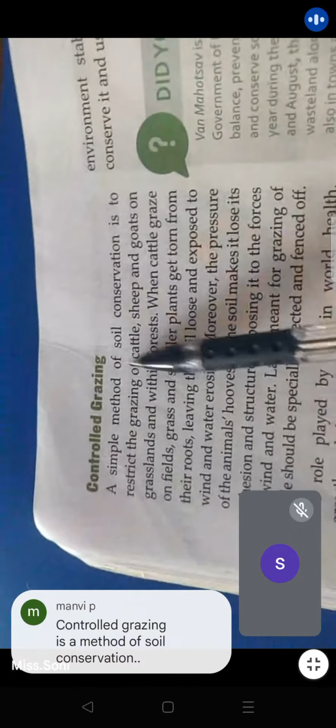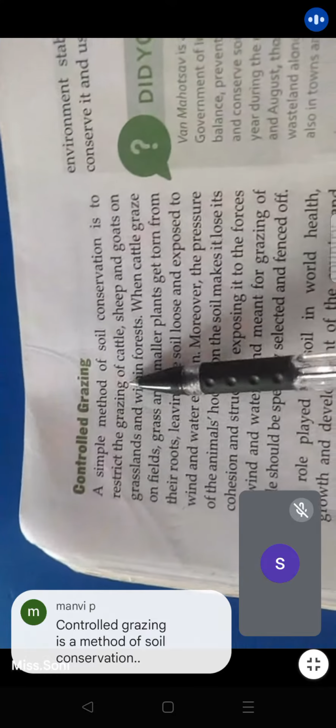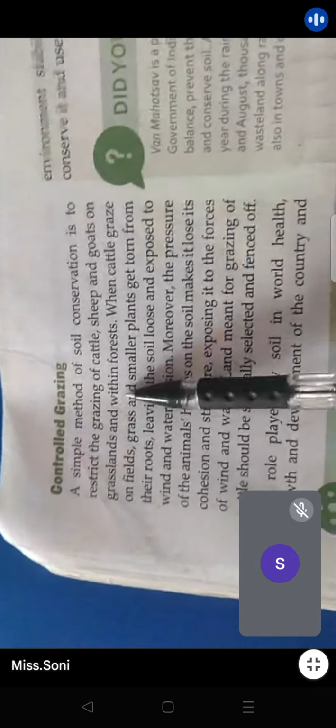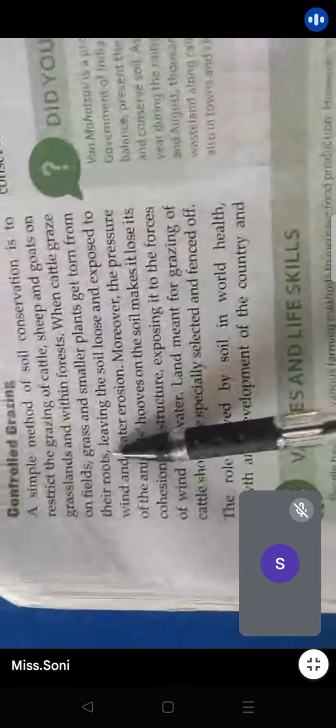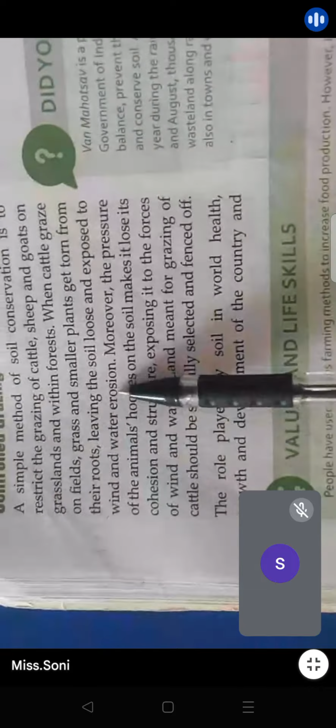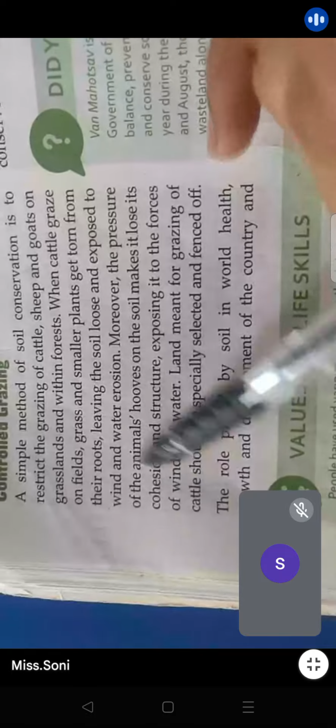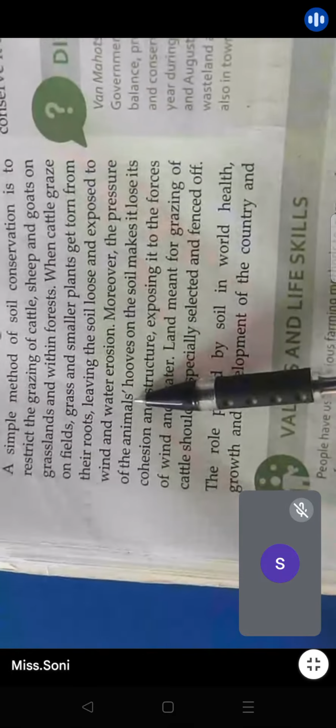Now, a simple method of soil conservation is to restrict the grazing of cattle, sheep, and goats on grasslands and within forests. When cattle graze on a field, grass and smaller plants get torn from their roots. What will happen if they graze more? The plants and grasses will be torn from the roots, and that will lead to their exposure towards the drainages and water sources, right? And it will increase the pressure of the animals also.